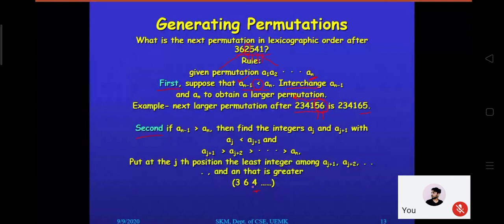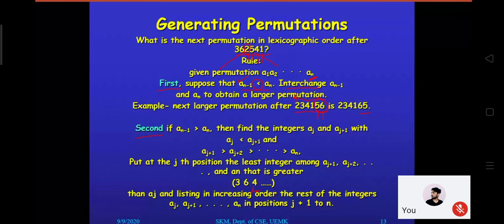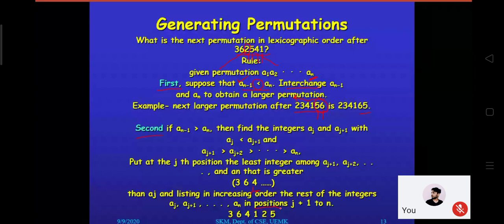Fine. And then the next thing is that the rest of the digits you have to arrange in increasing order. What are the rest of the digits? 5 2 1. These are the rest of the digits, and those digits you have to arrange in increasing order. That is 1 2 5. So the rest of the digits we have arranged in increasing order, and that way we are getting 1 2 5.